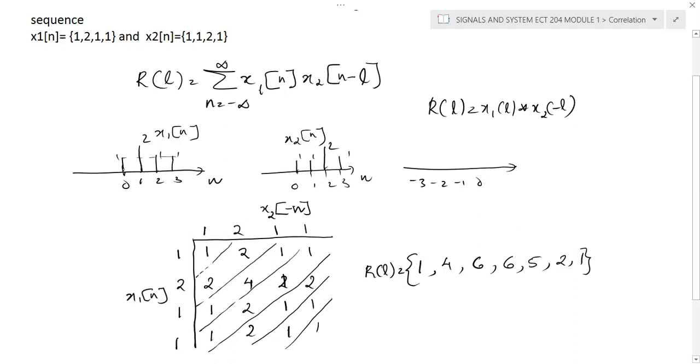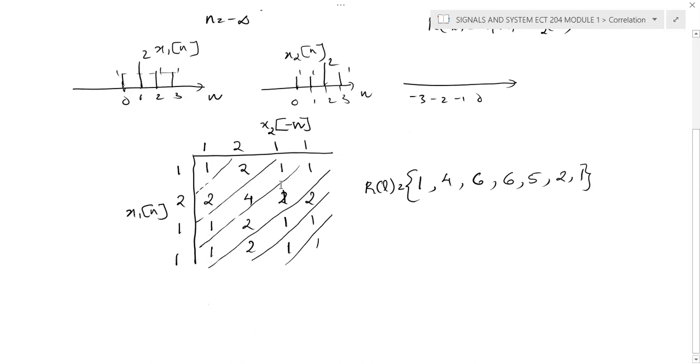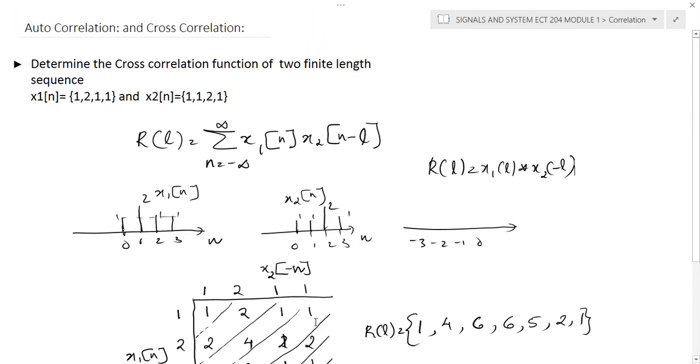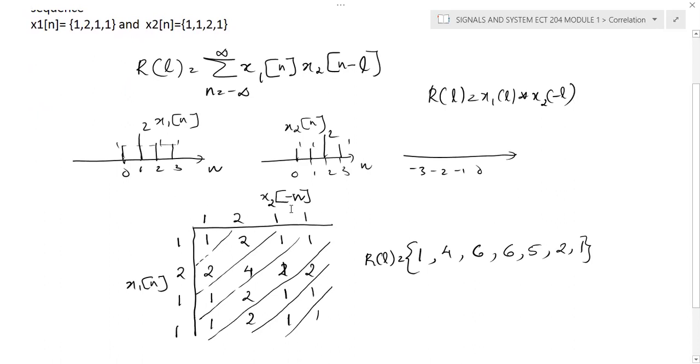The question is actually cross correlation, and this matrix method we can also use for convolution. When you use convolution, we will directly write the equation. We will not take the time reversed version. Okay, when you perform convolution directly, you write this 1 1 2 1. You can simply find the answer. When you find the cross correlation or autocorrelation, we need to write the reflected version of the second signal, that is minus n or minus L. Okay, then you can find the answer. Similarly, you can find the autocorrelation also.